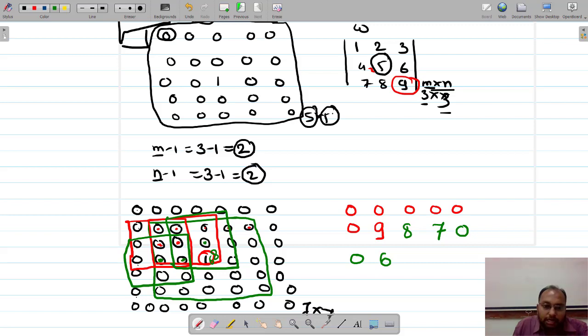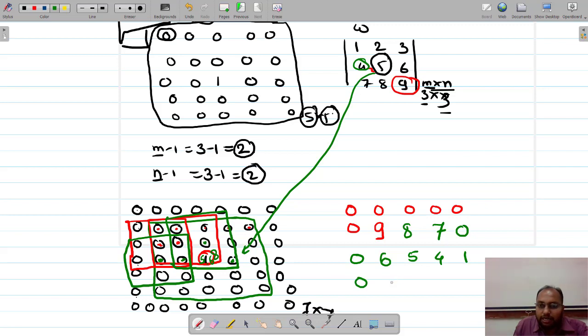Now we are going to overlap 5 over this one. Definitely 5 multiplied by 1 is going to become 5 over here. Then if I overlap this 5 on this particular pixel, 4 is going to overlap on this 1, so 4 multiplied by 1 becomes 4, and likewise it will continue.